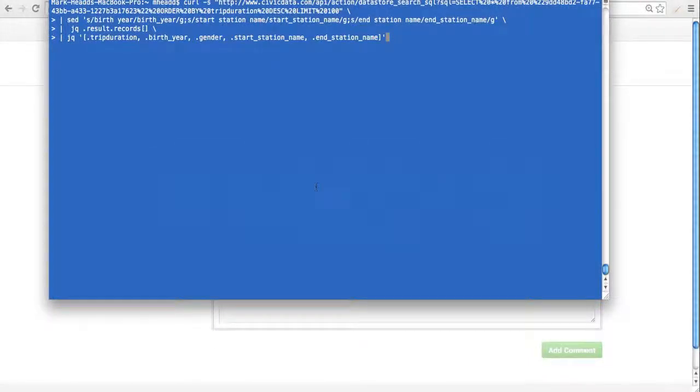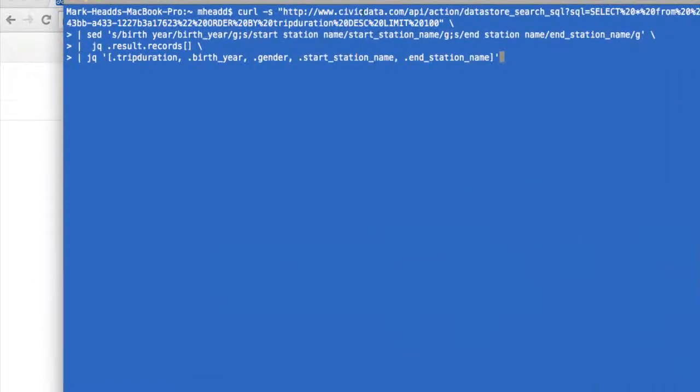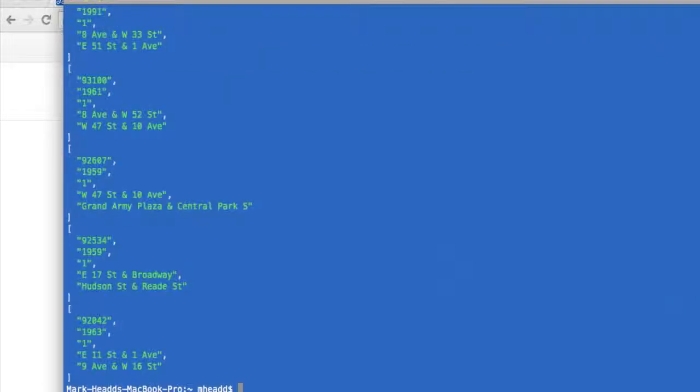I open up my shell and I drop in just using curl to call the API. I'm going to pass it through sed, which is this magical utility that will do all sorts of cleanup on suboptimally formatted data. I'm just going to remove some spaces from the JSON field names, and then I'm just going to use the power of JQ to turn this into some really pretty JSON. I'm going to show you the top 100. I'm going to pull out trip duration, the year that the person was born in, a 1 or a 2, I believe it is, that designates whether they're a male or a female, and then the name of the start and end station. So this is really cool.